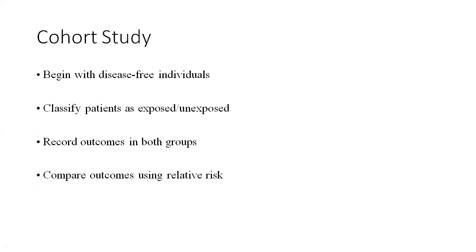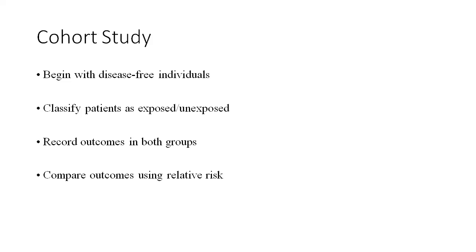On the opposite side, the cohort study begins with disease-free individuals. It starts with the exposure, it starts with the etiology. I will subject my patients to different types of diet. I will follow them up, say for 6 months or a year. I will see the change in the autism spectrum disorder scores. That is the kind of study that I want to plan.